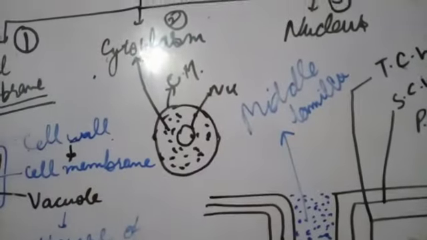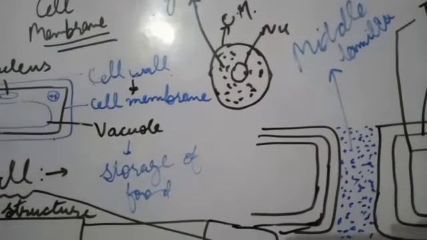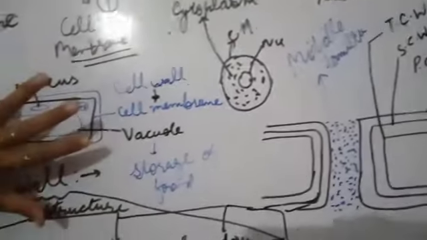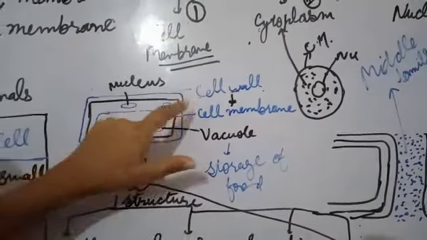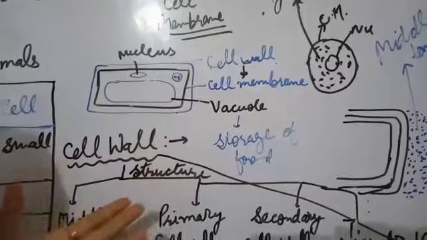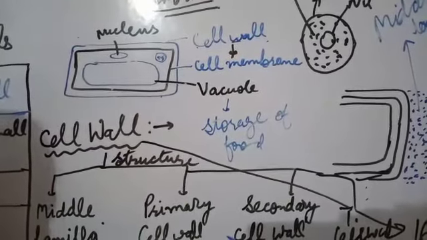So let's talk about the cell covering or cell membrane. Just because the plant cell contains an extra wall outside it, that is called cell wall. Let's talk firstly about the cell wall, then we will study about the cell membrane.